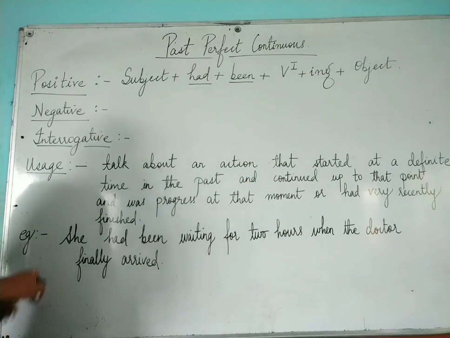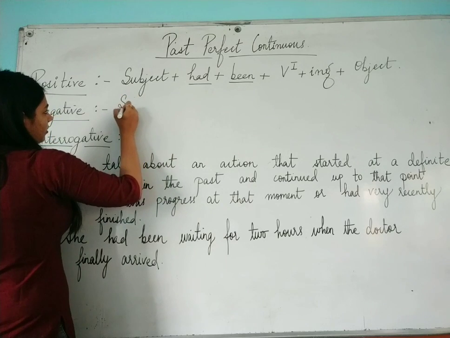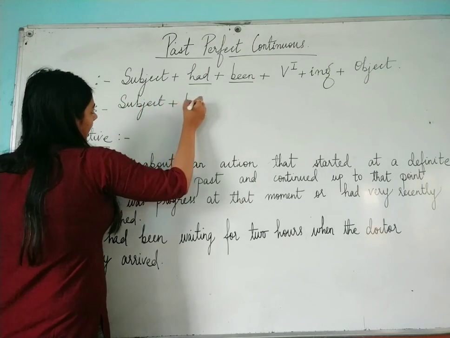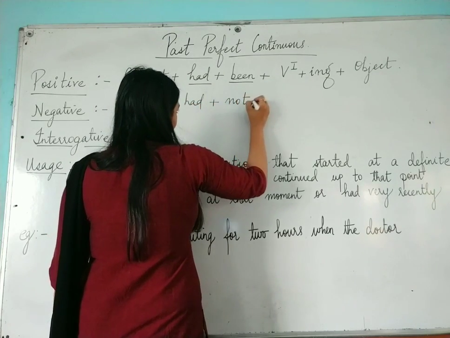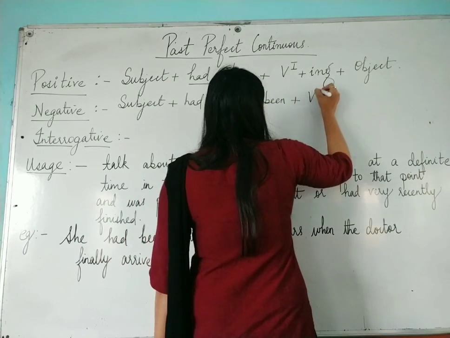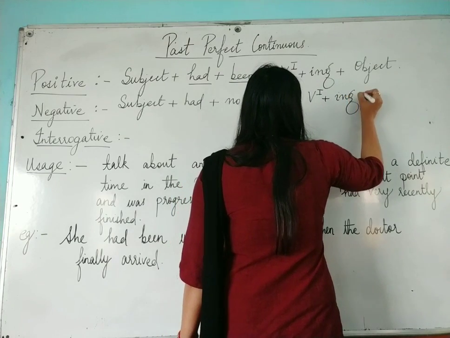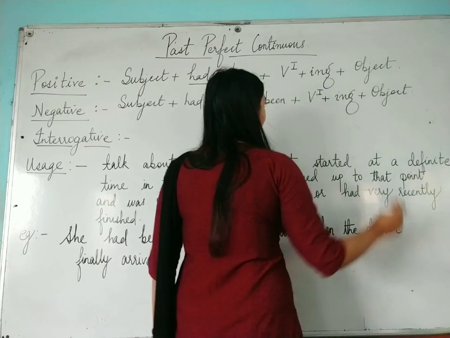Next one is your negative sentence. In a negative sentence you just have to add not. Subject plus had plus not plus been plus verb first form plus ing plus object.